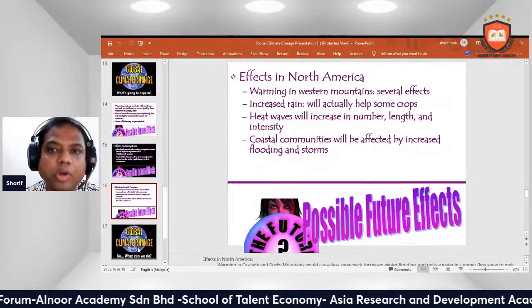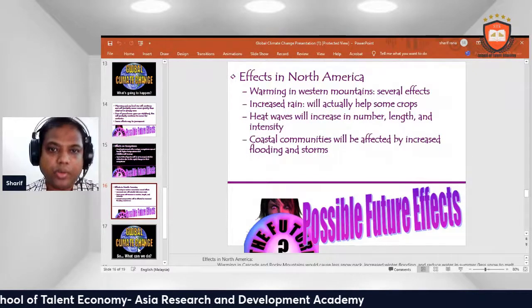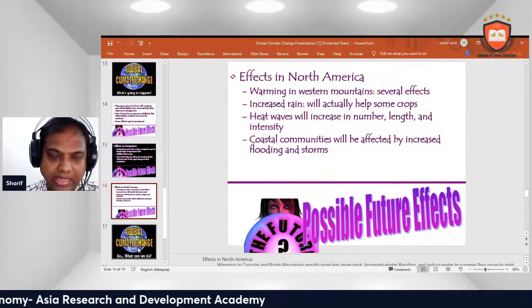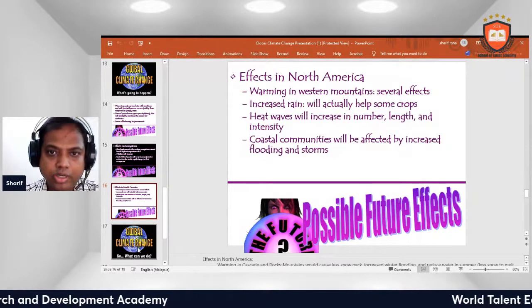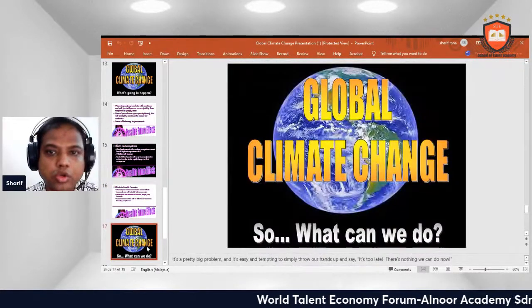Effects in North America. Warming in the western mountains will have several effects. Increased rain will help some crops. Heat waves will increase in number, length, and intensity. Coastal communities will be affected by increased flooding and storms.